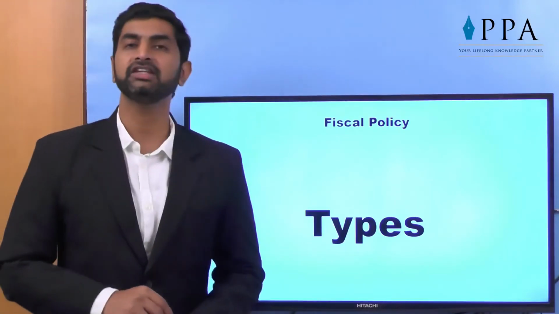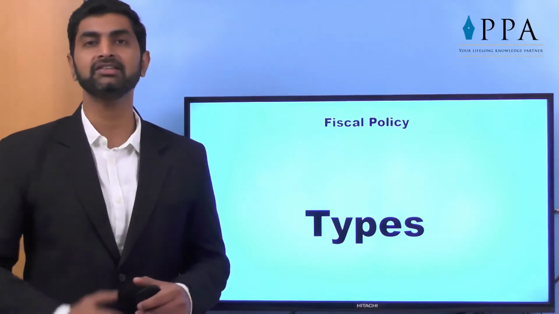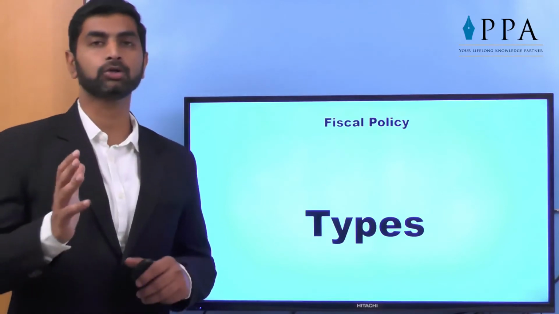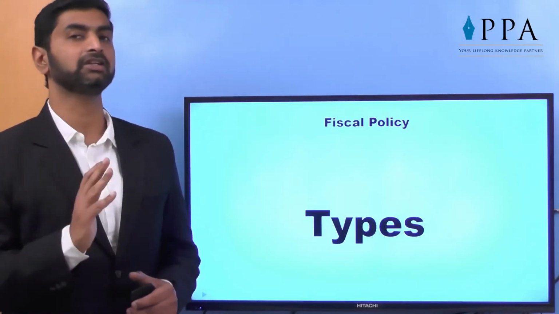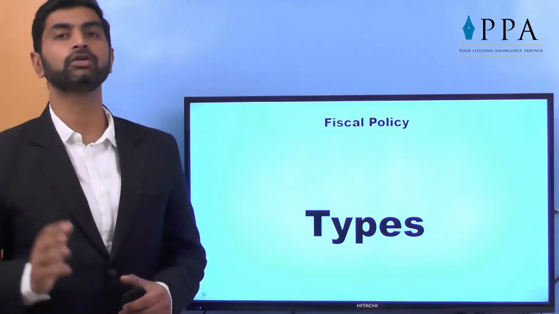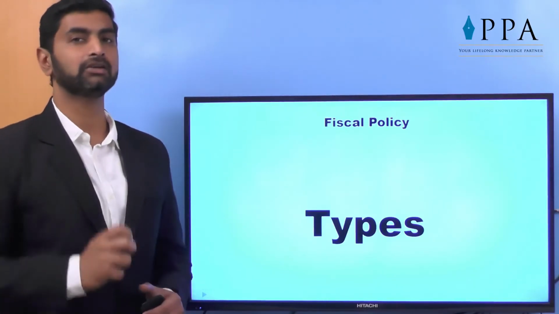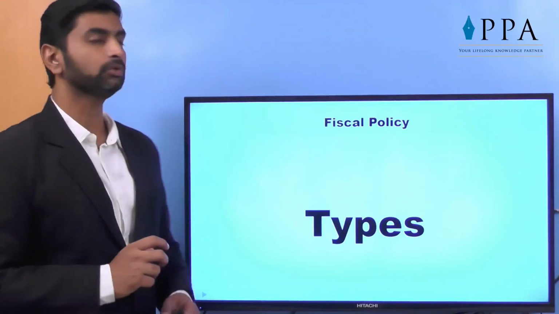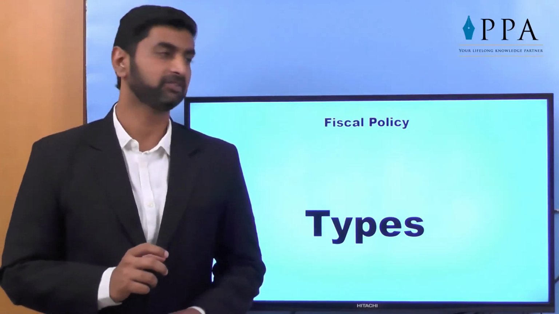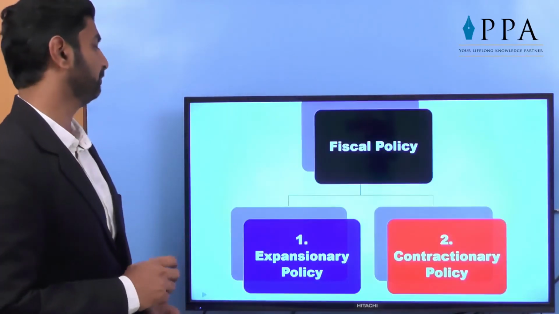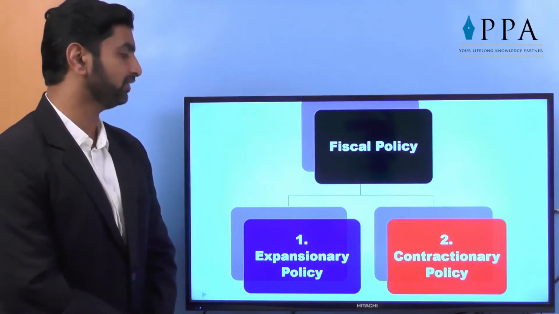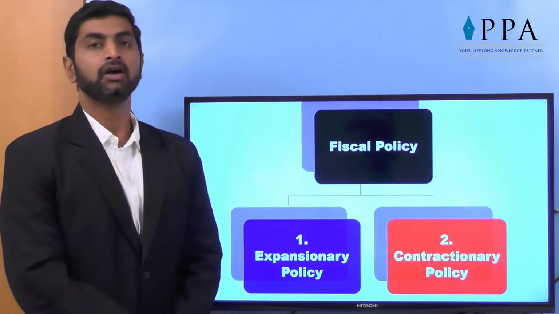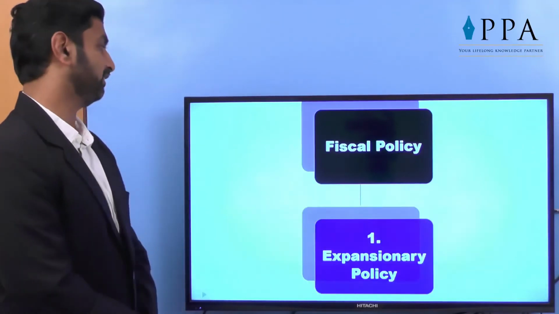So till now we have seen what exactly fiscal policy is, what its objectives are, how automatic stabilizers work, how government intervention is done, called fiscal policy. We have seen the four tools also, what exactly government does in it. Now going towards fiscal policy types. Let's see what the types of fiscal policy are. There are basically two types, expansionary policy and contractionary policy. What exactly are these? Let's see.